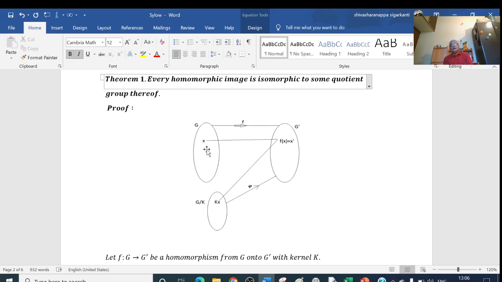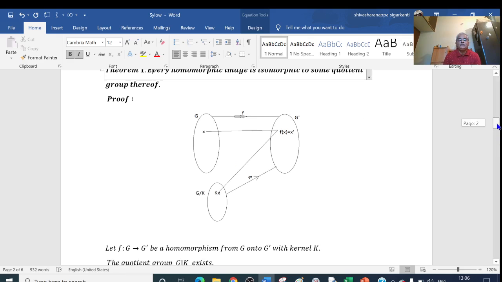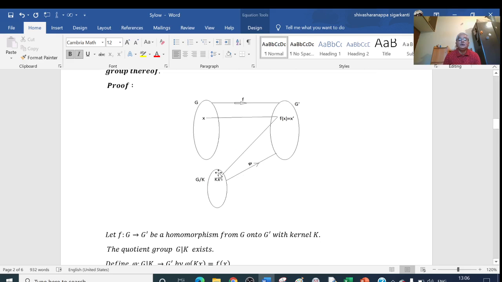If this kernel K is a normal subgroup of G, then G by K exists. The quotient group G by K exists. So this is our quotient group G by K. So suppose a, b, c, d are the elements of G, then Ka, Kb, Kc, Kd are the elements of G by K.